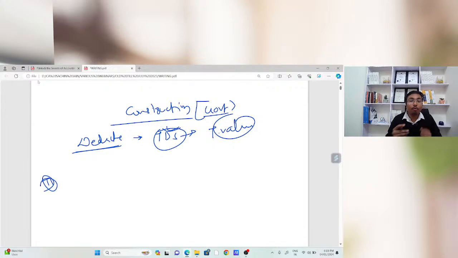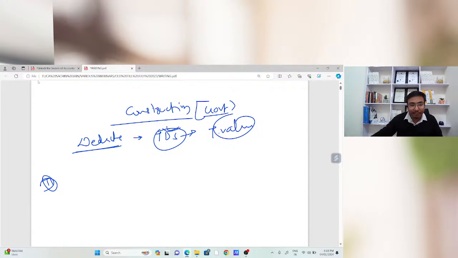Second option: whatever amount is credited to your bank account related to that particular government construction contract, you can assume that amount is inclusive of GST, and you can decide the taxable value after applying the formula.